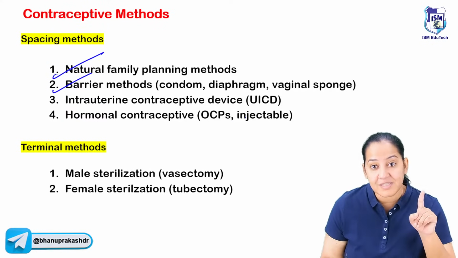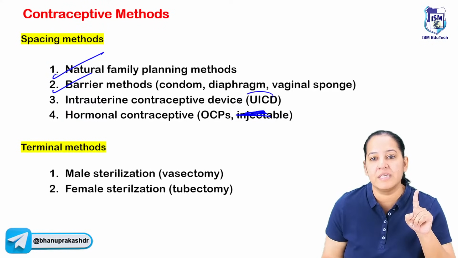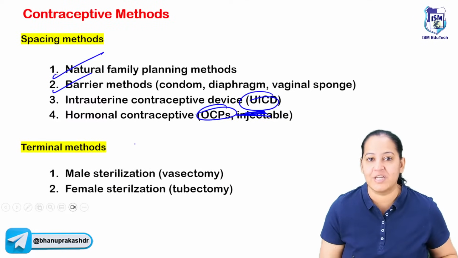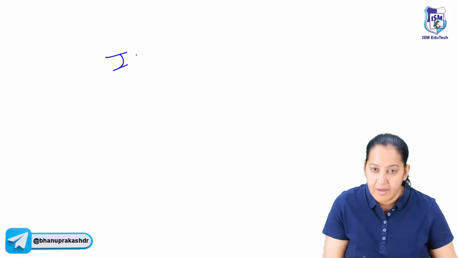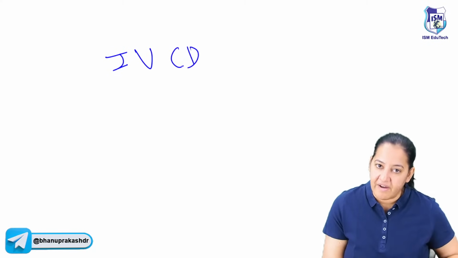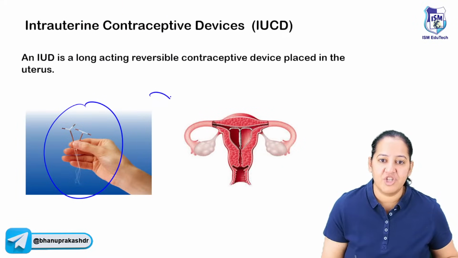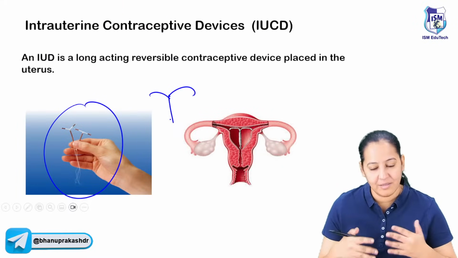But maximum questions come on IUCD and OCP. So let's do them one by one. Let's start with IUCD. What is IUCD? Intrauterine contraceptive device. IUCDs look like a T. Their shape is like this. They are copper T.